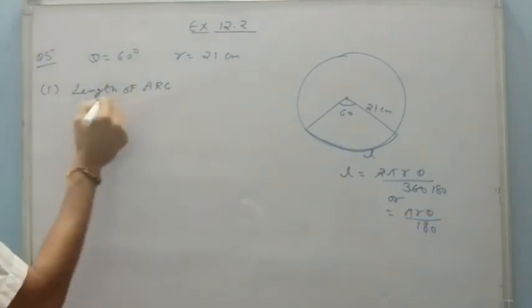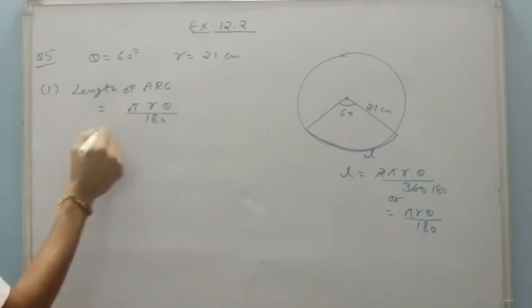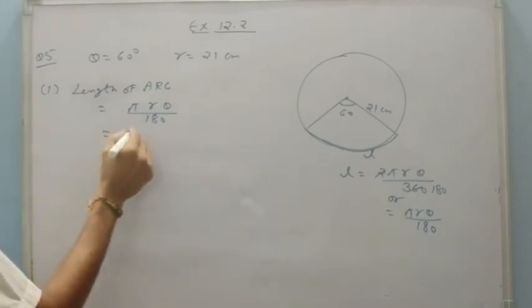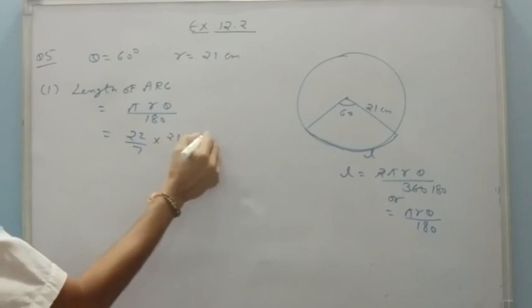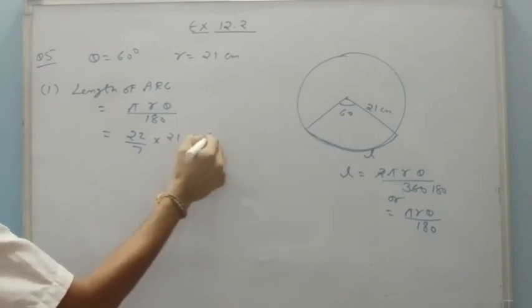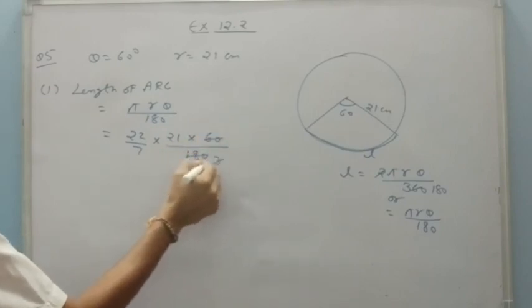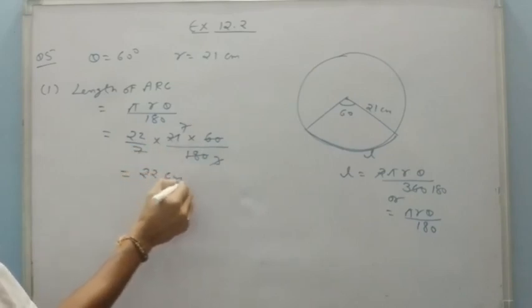So length of arc is pi r theta upon 180. Pi, as it says nothing, we just take the 22 by 7. R is 21, theta is 60 upon 180. So that will be 3 with this 7, 7 finished, 22 centimeter.